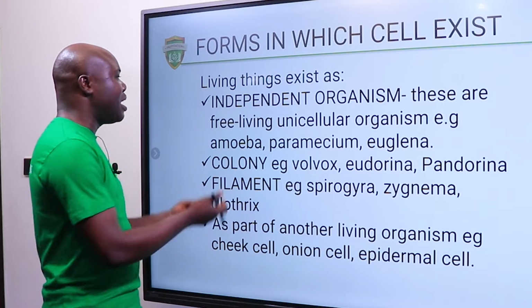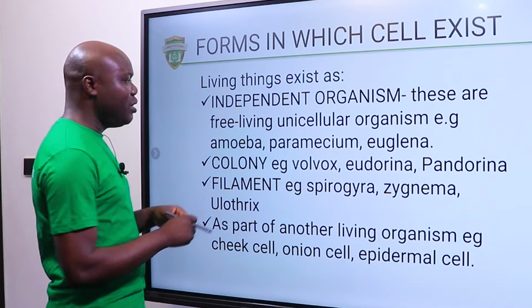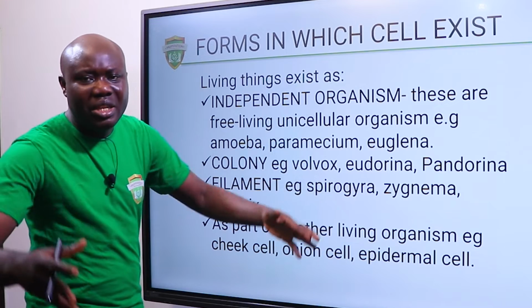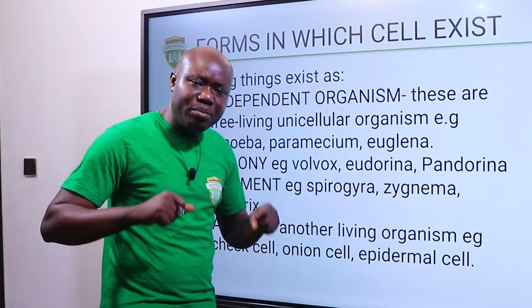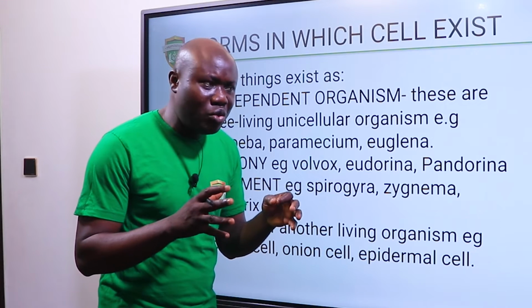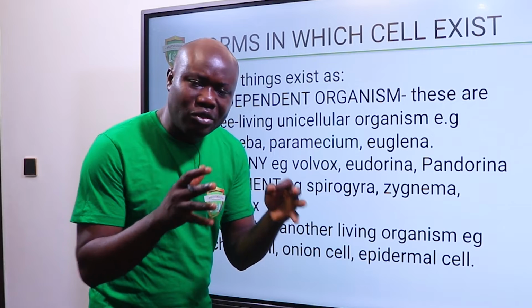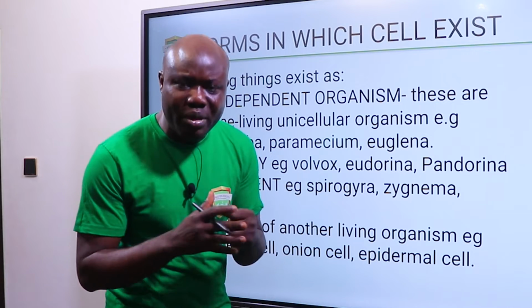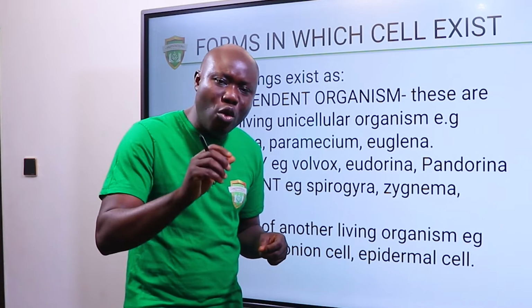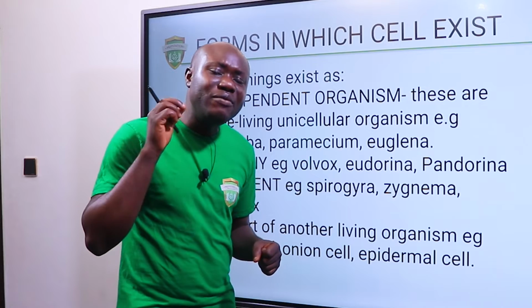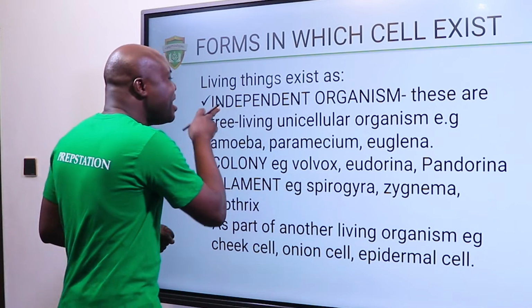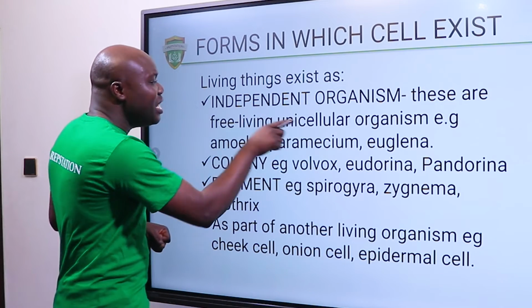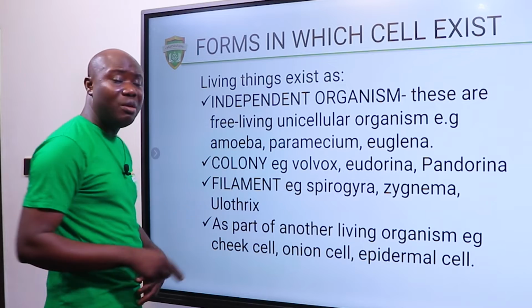We have some cells that are said to be independent. That means they are free living. They do not need to form a kind of association with other cells for them to be able to survive. On their own, they can survive. They can live successfully. That is why they are said to be independent. These are free-living unicellular organisms, for example, Amoeba proteus.